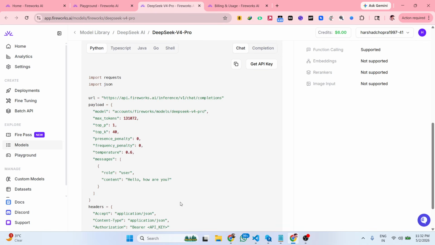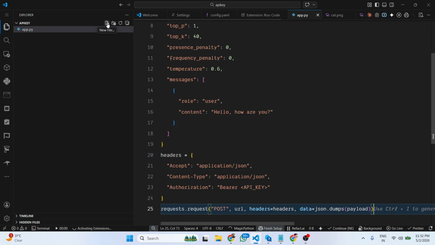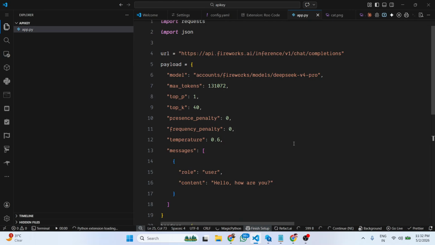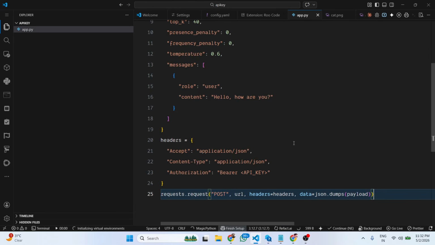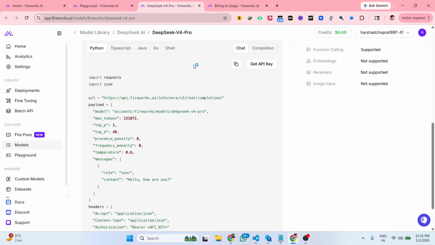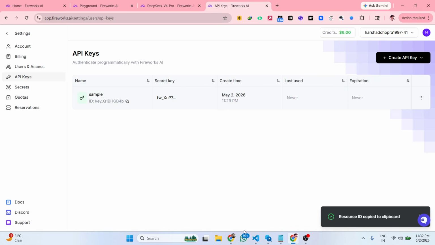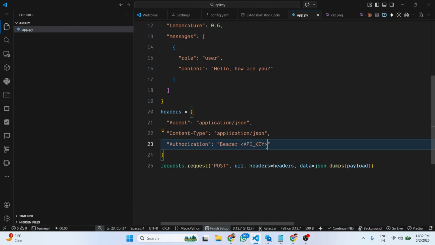And yeah, so now this is the full Python script that they have given to you. Let me show you how to do this. So just create app.py, simply paste this code, and directly here you will paste this API key. So here you just need to paste the API key.